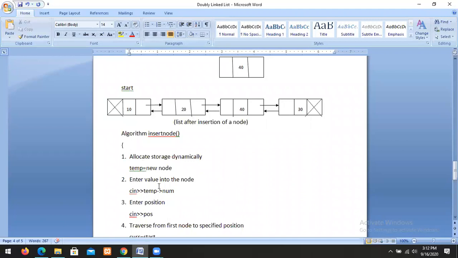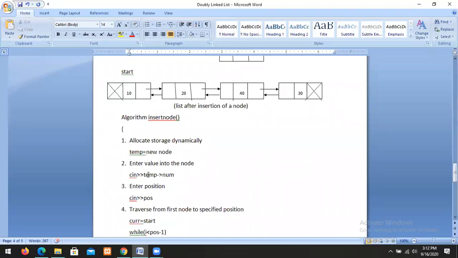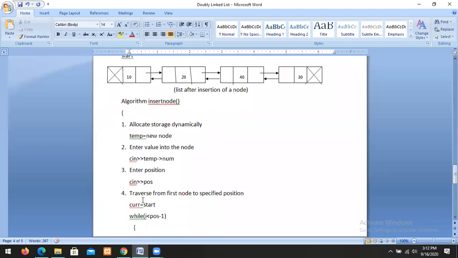After allocation of the node dynamically, you have to enter the number. By using temp arrow number, we can enter the value. Then you have to enter the position, that is, at what position you want to insert a node.